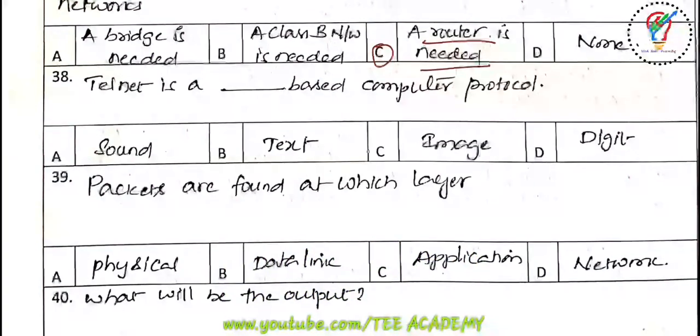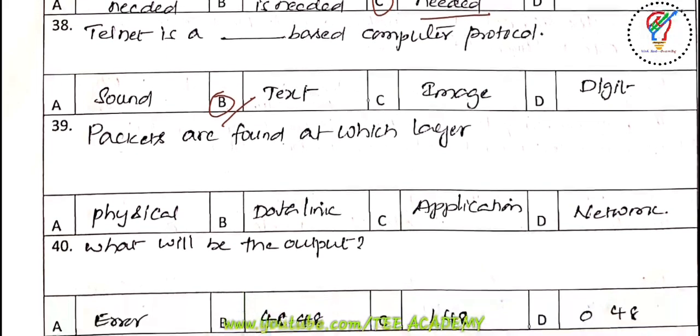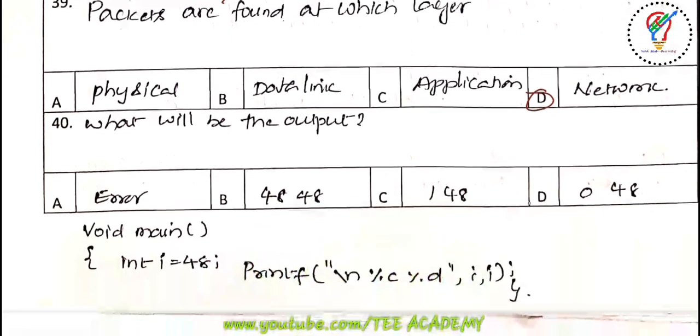Next one, Telnet is a dash based computer protocol. So sound, text, image, digit. So 38, it's text, B. Next one, the packets are found at which layer? Physical, data link, application, network. So the answer is network layer.